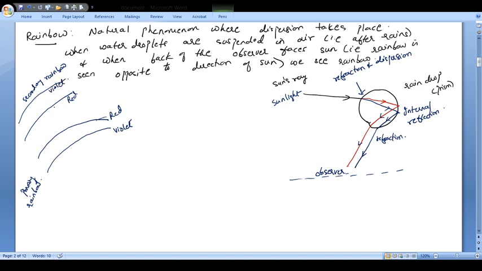So this is just something extra which I told you, but I hope this part is clear to you, how the formation of a rainbow takes place, and this you can just give in your own words. So these things you have to write.